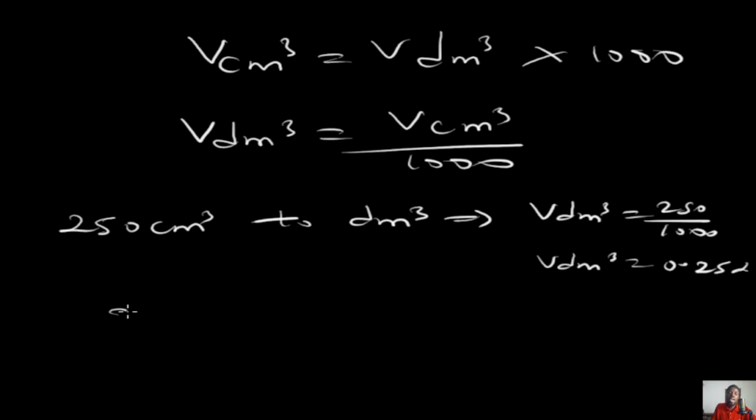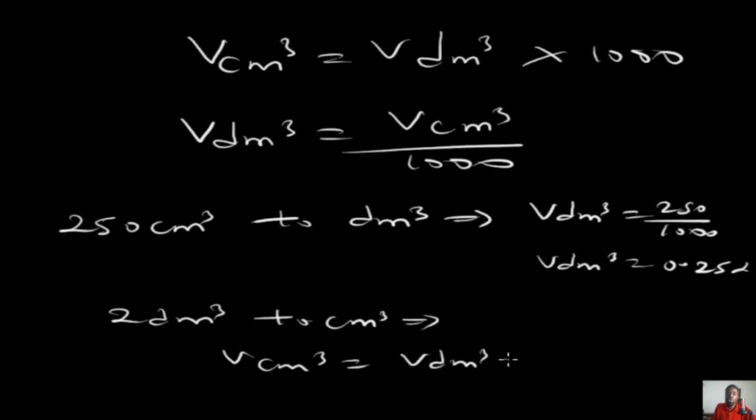Also, imagine I have 2 dm cube and I want to convert it to cm cube. It's going to also be quite simple. Volume in cm cube, when I have dm cube, is going to be volume in dm cube multiplied by 1000. And once I do that, this is going to be 2 times 1000, and then my answer is going to be 2000 cm cube.